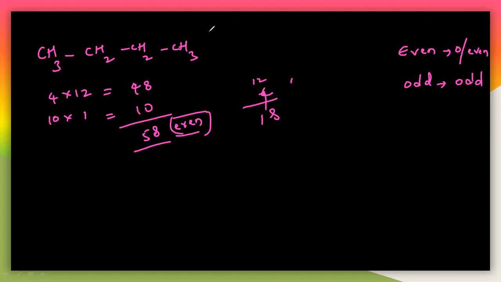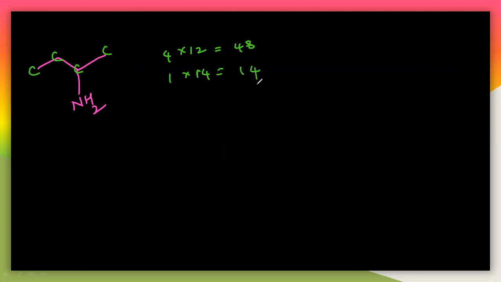Let us take another example like this. Calculate the mass of this particular sample. How many carbons are there? You can easily see this: this is one carbon, second, third, fourth. 4 carbons are there, 4 into 12, which is 48. And one nitrogen atom is there: 1 into 14, because the atomic number of nitrogen is 7 and its mass is 14. So you will get 14 here, and the remaining will be hydrogens.